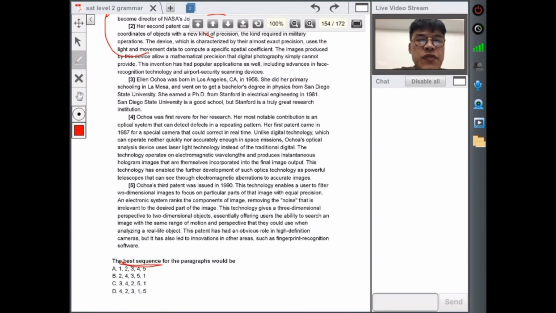All right, 2, 4, 3, 5, 1. 2, 4. "Was first revered as a researcher. Most notable contribution is an optical system that can detect defects in repeating patterns. First came in 1987." All right, we have it there. So 1989, 1987, but 1989 is in paragraph 2, and 1987 is in paragraph 4, so we know it can't be that one.